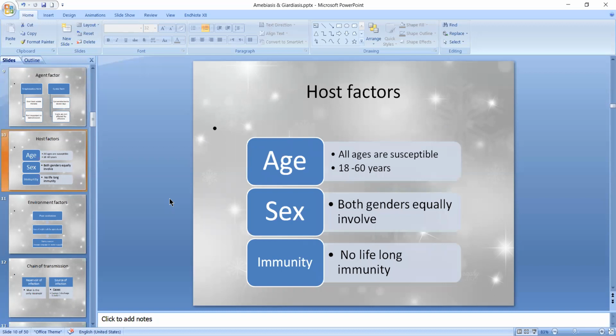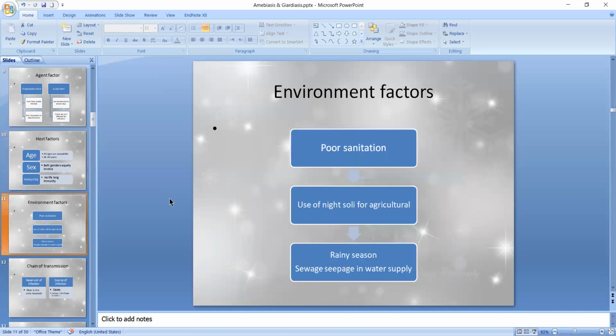Host factor. All ages are susceptible and the most prone age is from 18 to 60 years. Both genders are equally involved and there is no lifelong immunity. Environmental factors: poor sanitation is a main factor in transmission of this disease, along with use of night soil for agriculture, rainy season, and seepage in water supply.